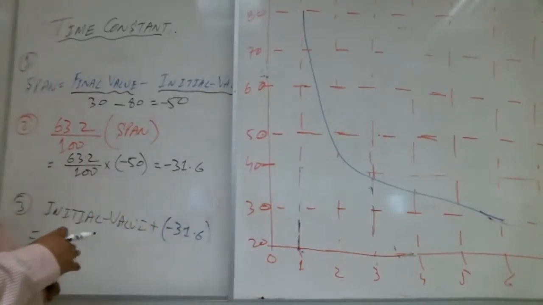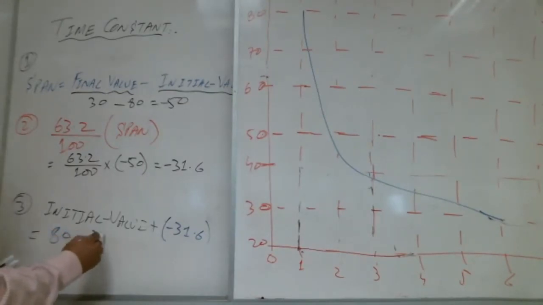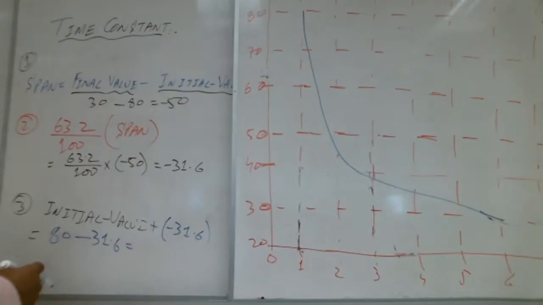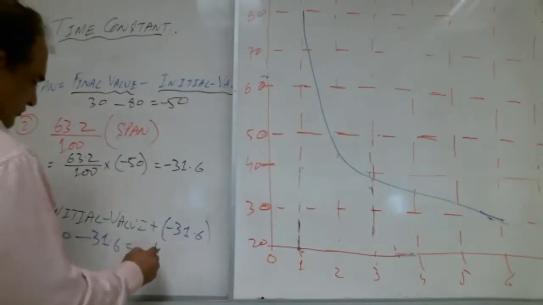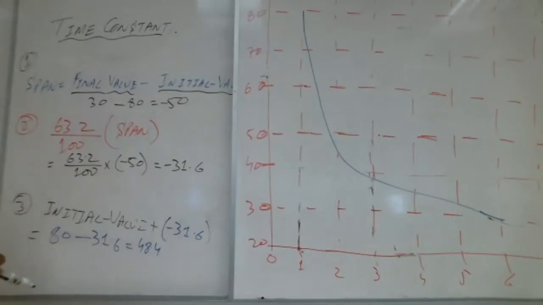What is the initial value here? The initial value is 80. Very good. Initial value 80 minus 31.6, so how much? 48.4. Very good.